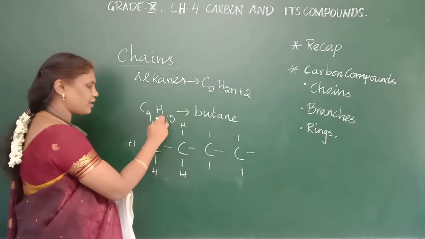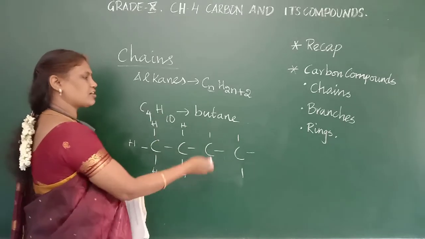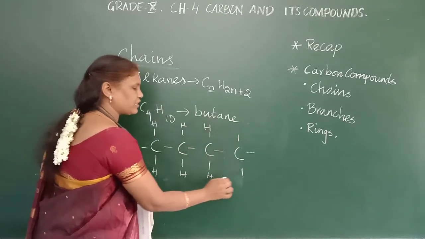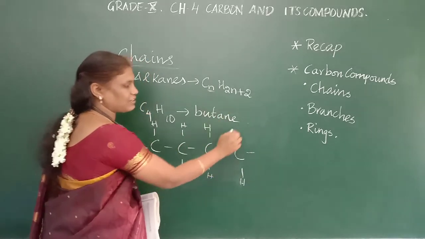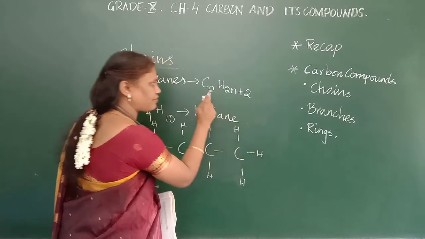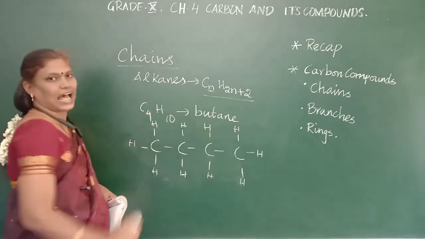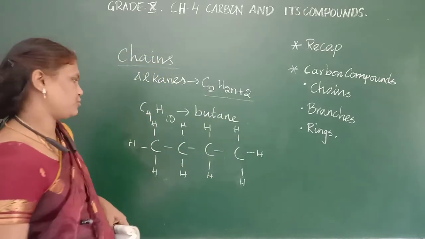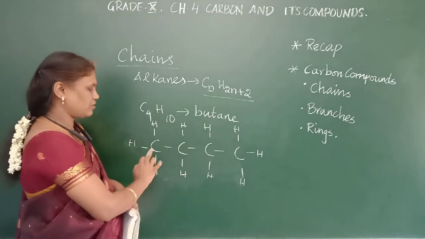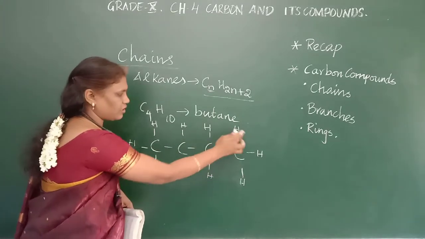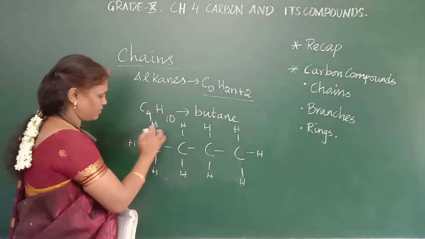If you know the formula, the structure will be easy. If you know the structure, you can do the formula. So it's easy to have the general formula so that you can easily find, if it is 4, what will be the formula. This is called the general formula for alkane, CnH2n+2. See, it is all single bonded. How many carbon? 1, 2, 3, 4. And hydrogen 1, 2, 3, 4, 5, 6, 7, 8, 9, 10.